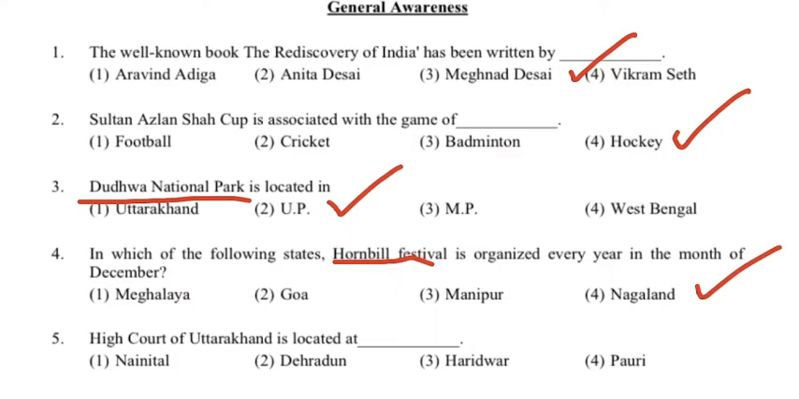You can also check out the video on important festivals which I have already made. The link is given in the description box. Next is, High Court of Uttarakhand is located at Dash. The options are Nainital, Dehradun, Haridwar and Pauri, and the correct answer is option 1, Nainital.